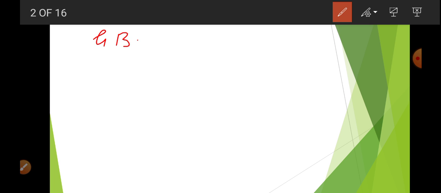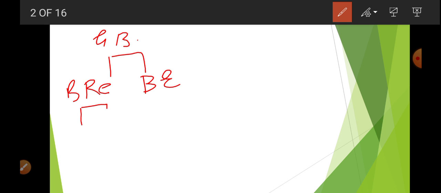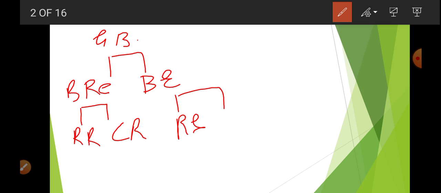Now there are basically two parts of the government budget. First is budget receipt and second is budget expenditure. Budget receipt has two parts, revenue receipt and capital receipt. In the same way, budget expenditure also has two parts. First is revenue expenditure and then capital expenditure. This we completed in the first video.